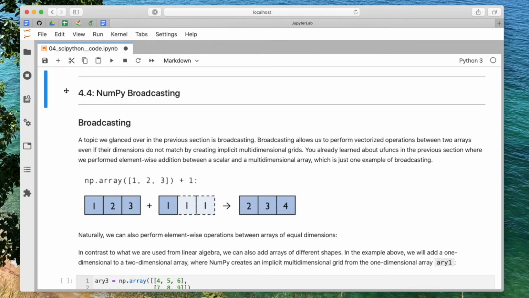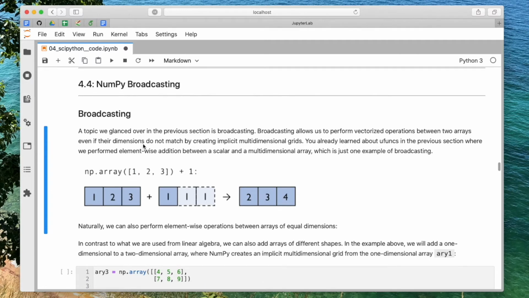Yeah, in this video we are going to discuss NumPy broadcasting, which is a concept related to vectorization, which we discussed in the previous section. So the concept of vectorization and ufuncs in NumPy. Broadcasting is just something that happens behind the curtain of NumPy, so it's nothing we have to worry about by ourselves. It just happens, let's say, as a magic thing in the background.